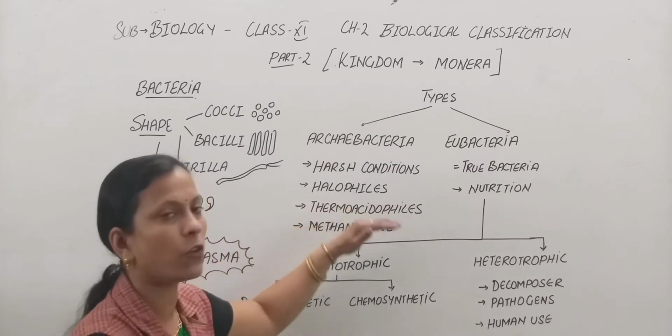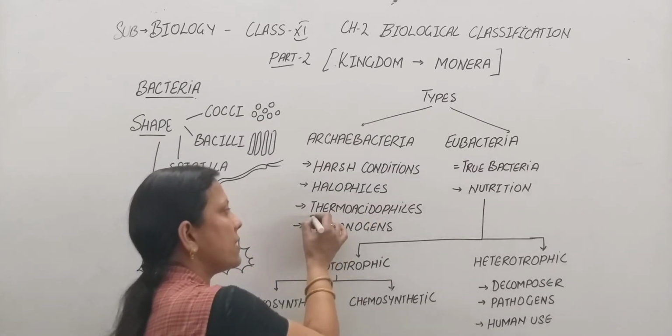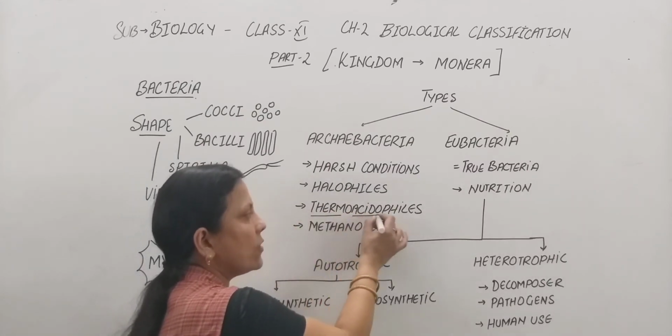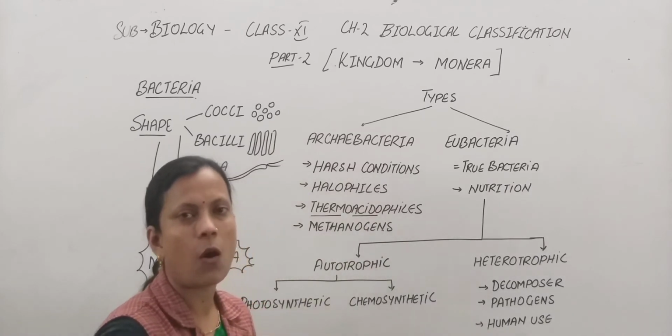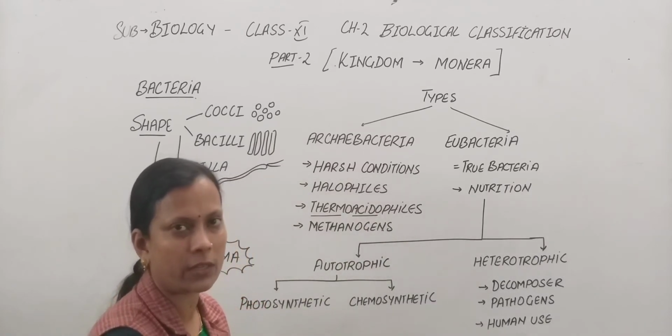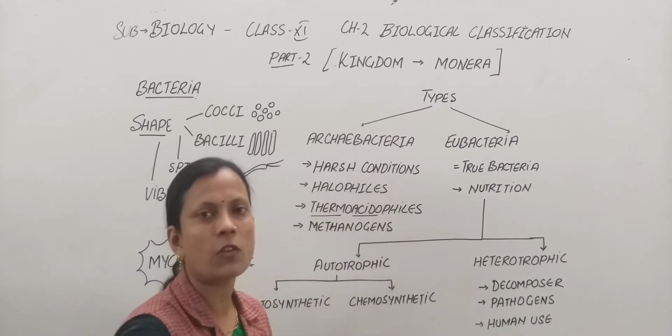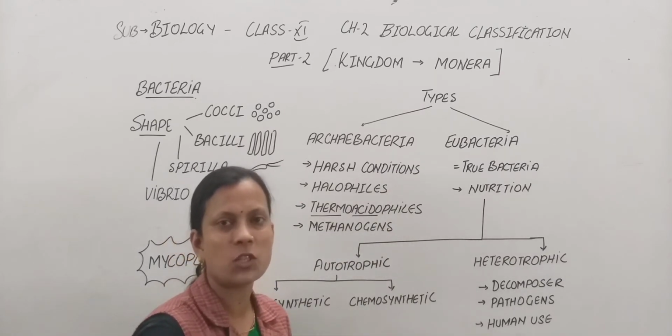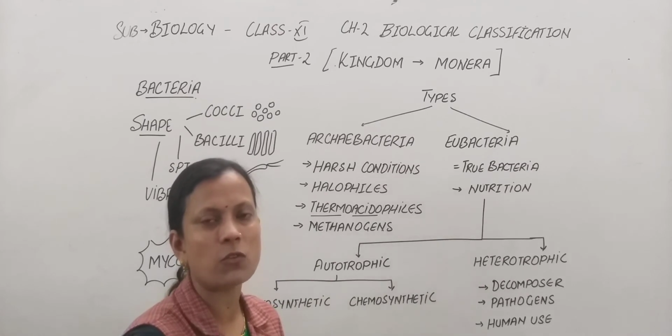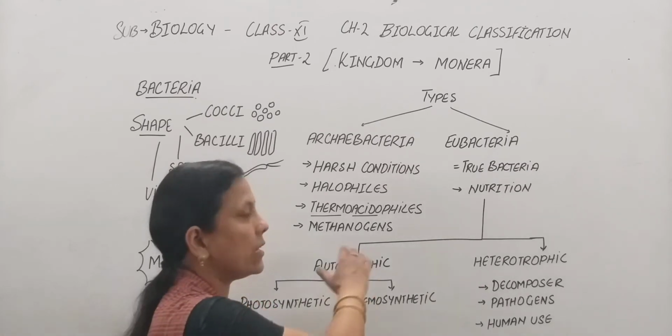Then thermoacidophiles. As the name indicates, thermo means heat, acido for acid. That is, these bacteria are found in hot, acidic water. For example, in the hot water springs, we know there are certain springs where hot water is coming out of the earth. There also these bacteria are found.